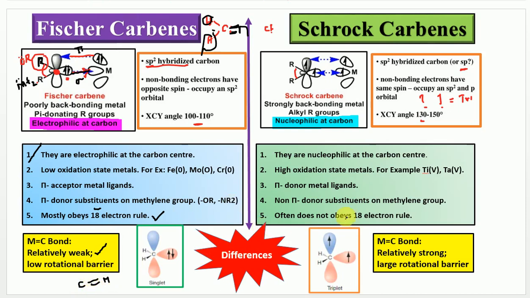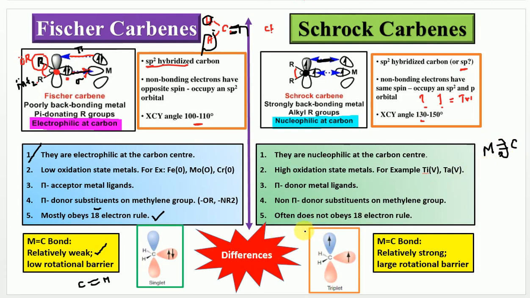It will be exactly opposite in the case of Schrock carbenes. You can see here this M-C bond strength is relatively stronger in Schrock carbenes. See here, this is actually donating one electron to the metal, and another electron is equally shared. Moreover, this carbon is nucleophilic in nature, and this M-C bond is relatively stronger than in Fischer carbenes. And if it is relatively strong, you can also say it has a large rotational energy barrier. So these are the basic differences between Fischer and Schrock carbenes.